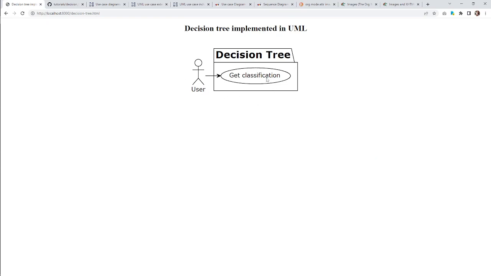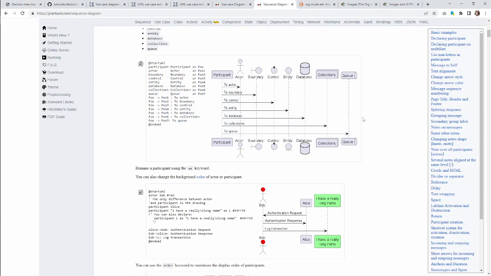Okay. So this is the basic of what a decision tree does. This is like a hello world. When I start building a program, I generally start with some really simple lines of code just to get the thing running, and then you build on it. Well, this is the equivalent of that in UML. And also I don't know what I'm doing, so I'm just doing whatever I can just to get it started.